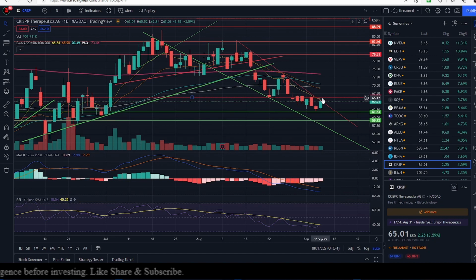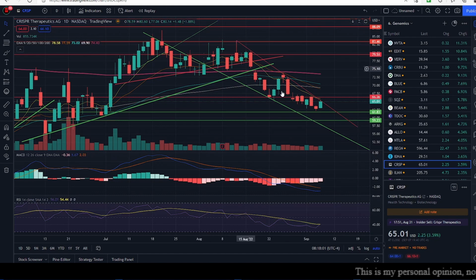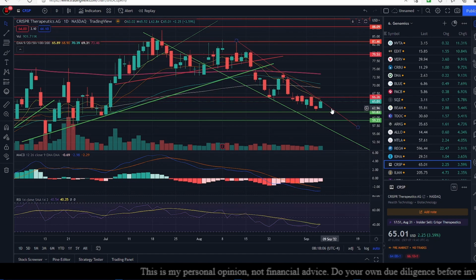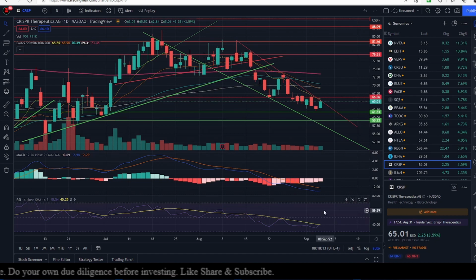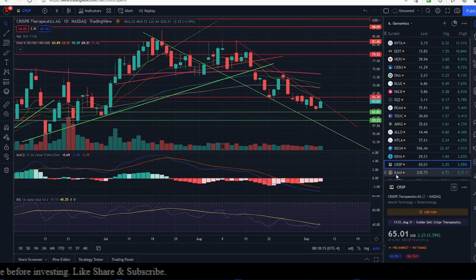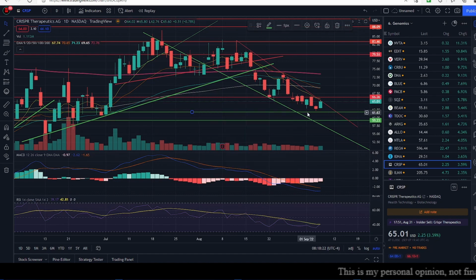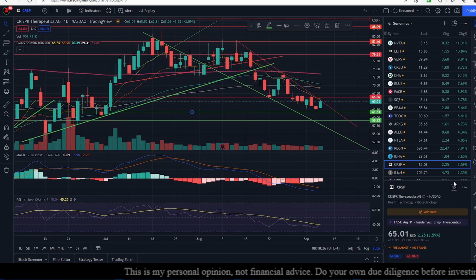If it opens at around the same price as yesterday, then I think we'll still have support from this diagonal line of support out here, which is this red line, which was a line of resistance for our bear channel. So we would have broken out of this bear channel. I'm expecting that to happen because momentum is pointing upwards. Let us hope that happens and this becomes a new line of support for us, failing which we have support at 61.83, and if we succeed to cross this, then we have resistance with the 9-day exponential moving average sitting at 65.89.